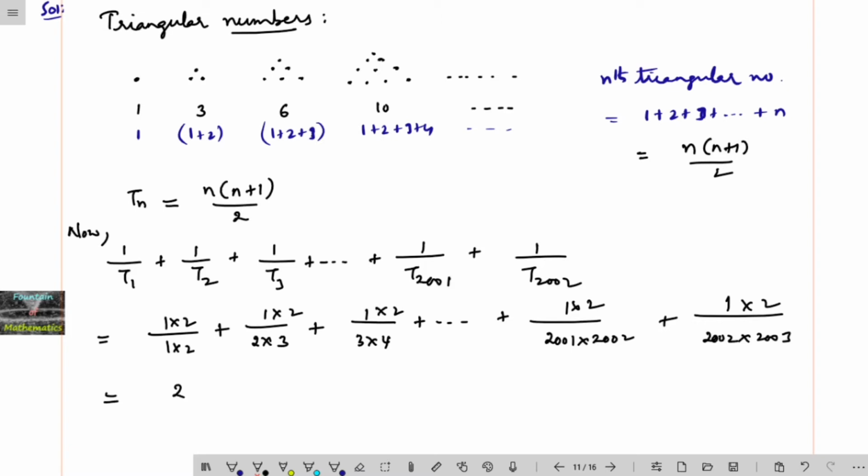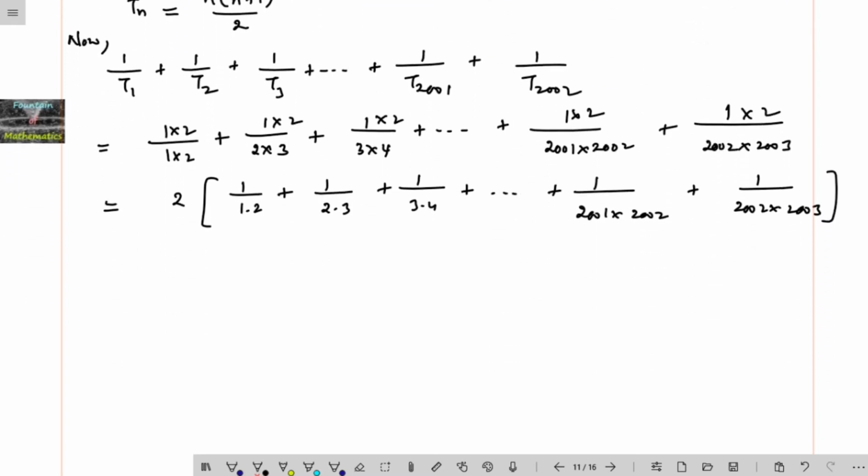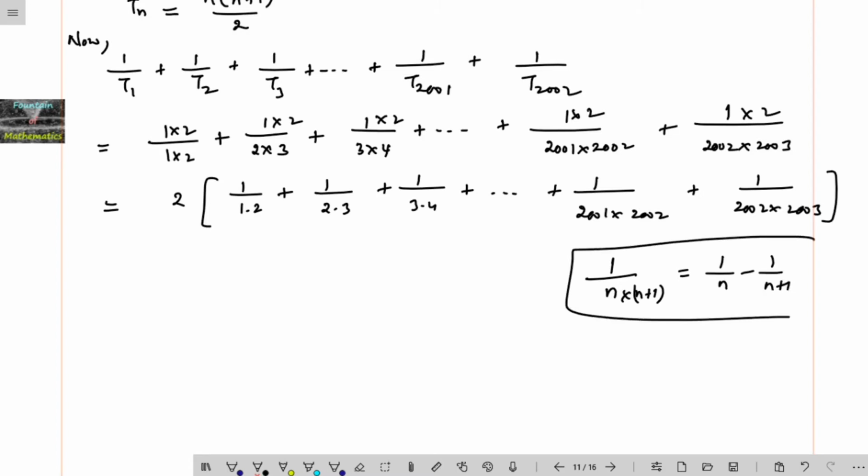So here I can take out 2 common, and the remaining numbers are 1 by 1 into 2 plus 1 by 2 into 3 plus 1 by 3 into 4 and so on, 1 by 2001 into 2002 plus 1 by 2002 into 2003. This is another series of pattern numbers. We can remember it this way: 1 by n into n plus 1 is nothing but 1 upon n minus 1 upon n plus 1. By taking the LCM, 1 by n into the product of two consecutive numbers, n into n plus 1, is equal to 1 upon n minus 1 upon n plus 1. So we can use the same concept.